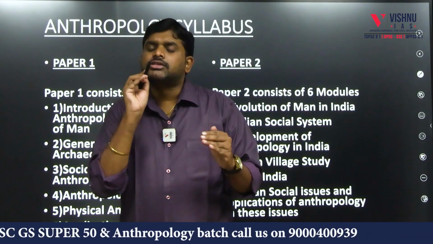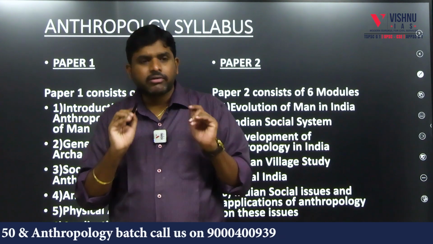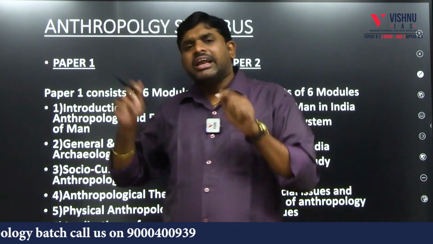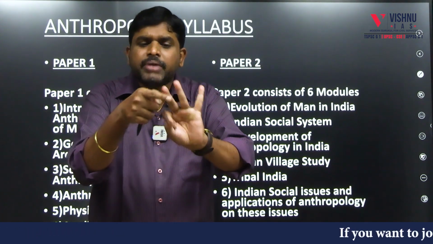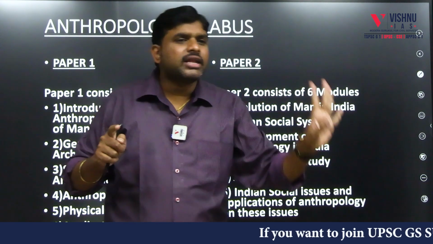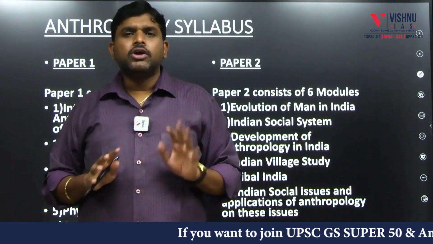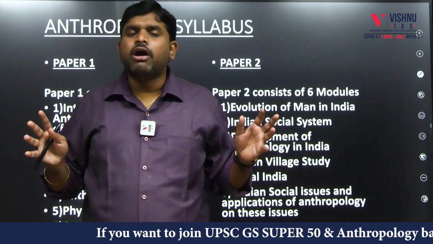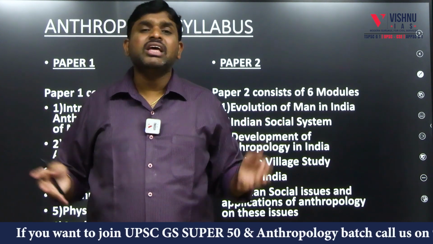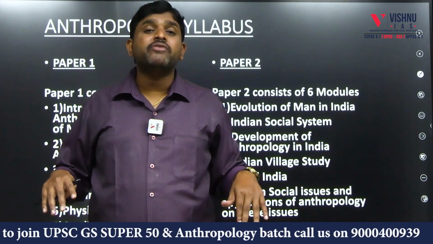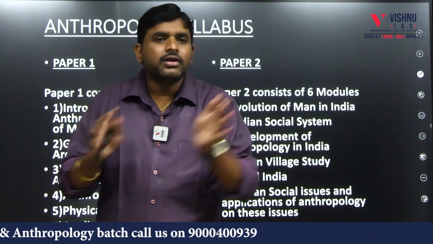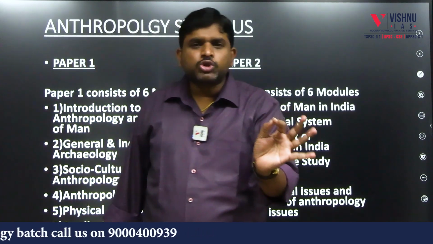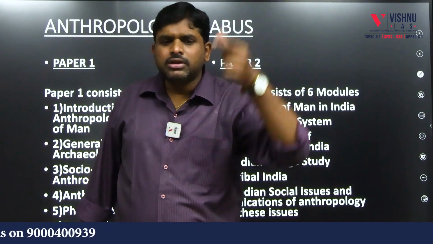Then what are the factors? 1, 2, 3, 4, 5. And these factors led to emergency, which had huge impacts. What will be the impact? Social impact, political impact, economic impact and cultural impact. Then the conclusion. So these are the bad days in the history of India from 1975 to 1977. The next governments which come should be very careful that emergency should not be used as a weapon of political control. That is the conclusion.